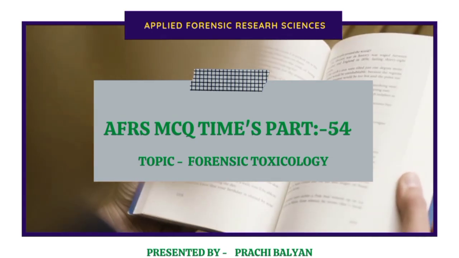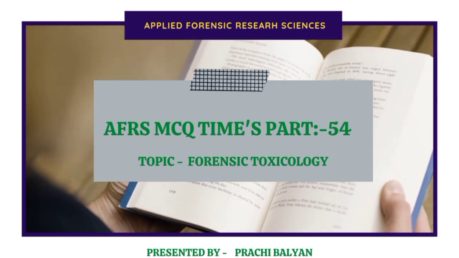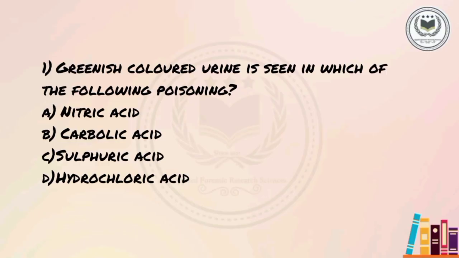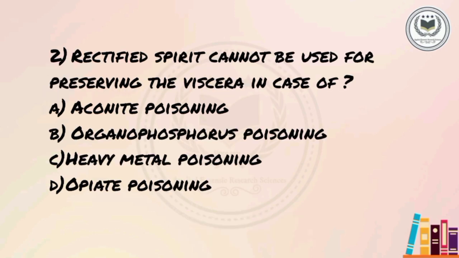Today I am going to present in front of you MCQ Time part 54. The first question is, greenish colored urine is seen in which of the following poisoning? A. Nitric acid, B. Carbolic acid, C. Sulfuric acid, or D. Hydrochloric acid. The correct answer is B. Carbolic acid. Next question is, rectified spirit cannot be used for preserving the viscera in case of A.